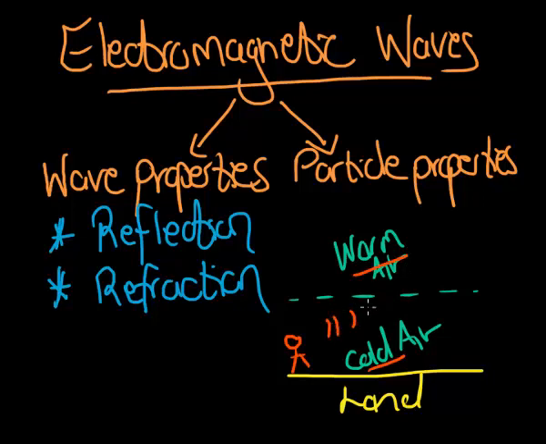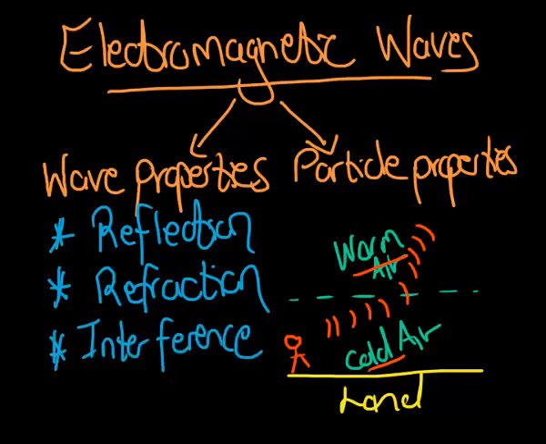So the moment that your sound wave gets shouted out, it would not just continue straight through. Because this air is warmer, that means less dense, it's going to bend more upwards, which means it's going to bend, in this case, in the following fashion. Do note we will be doing refraction later; this is just to give you an indication of what refraction actually is. So electromagnetic waves can undergo wave properties because they have reflection, refraction, and the last one, which is also a wave property in this case,